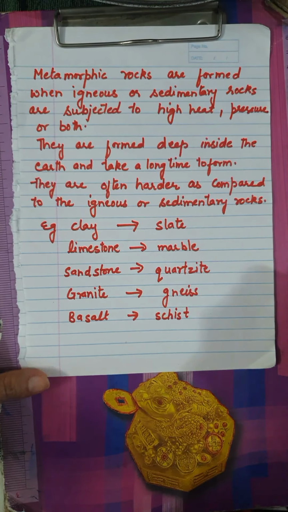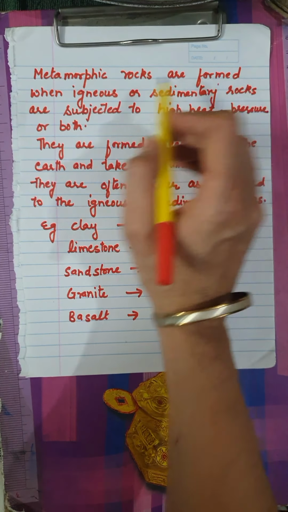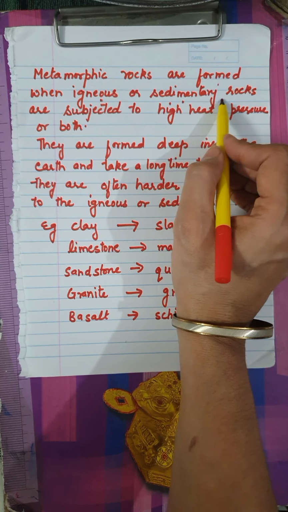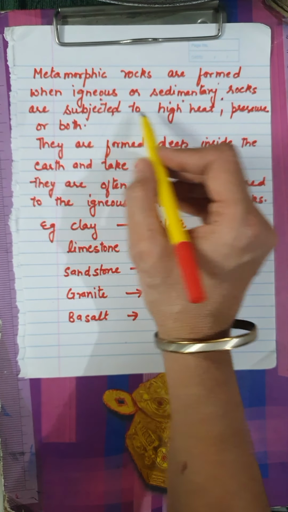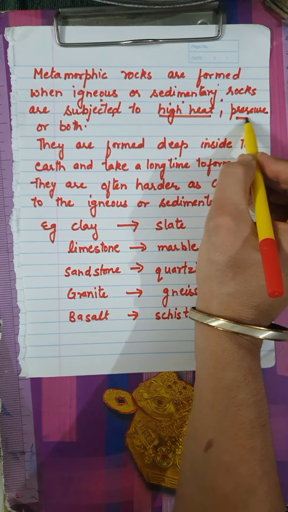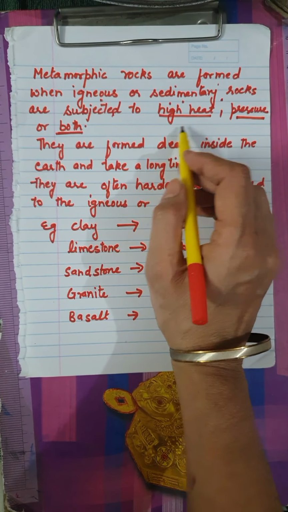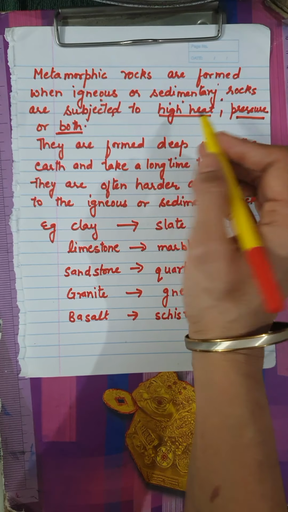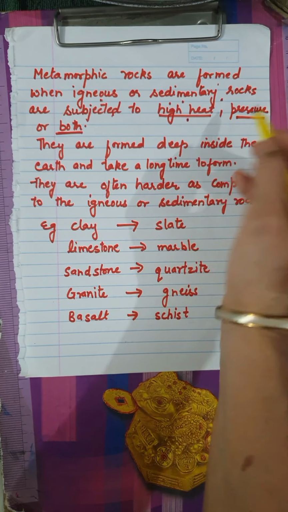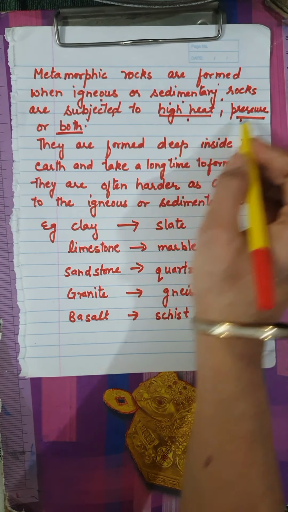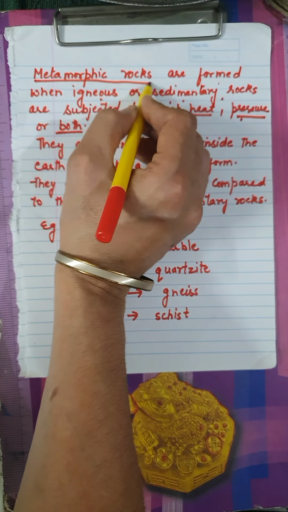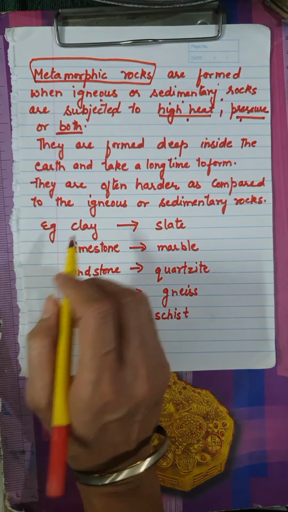Now metamorphic rocks are formed when igneous and sedimentary rocks are subjected to high heat, pressure or both of them. So we can say that when igneous or sedimentary rocks are put under high heat or high pressure or both, metamorphic rocks are formed.